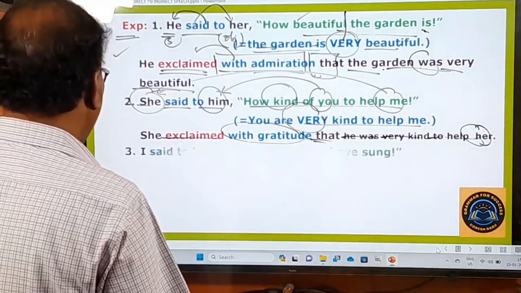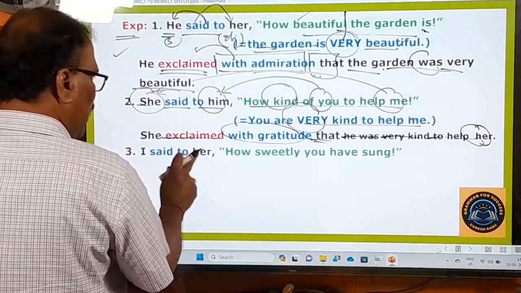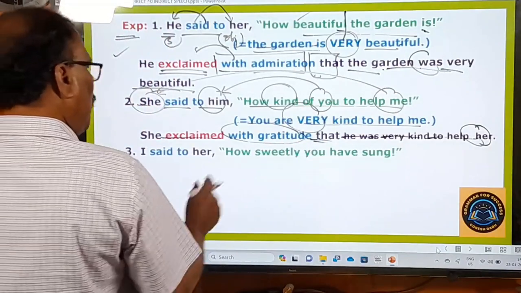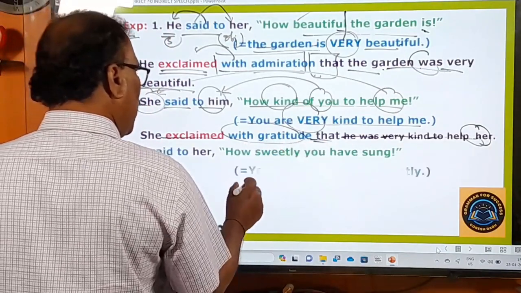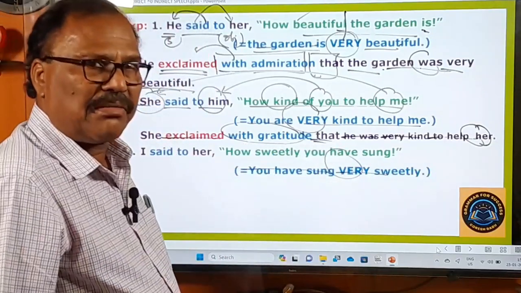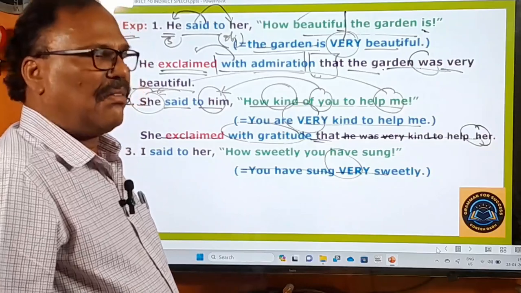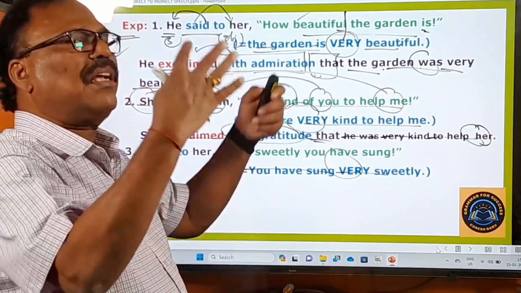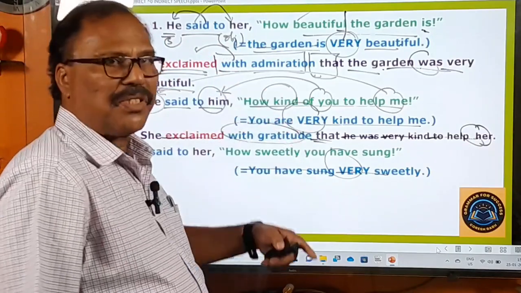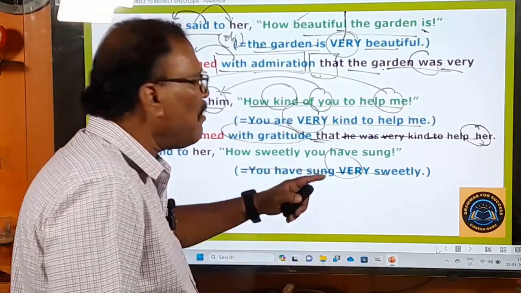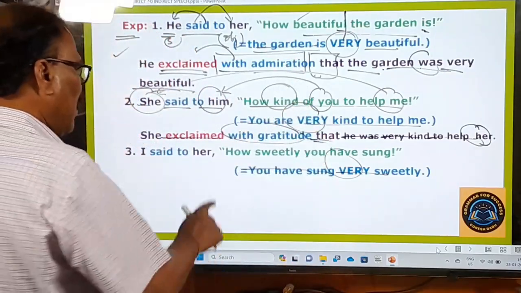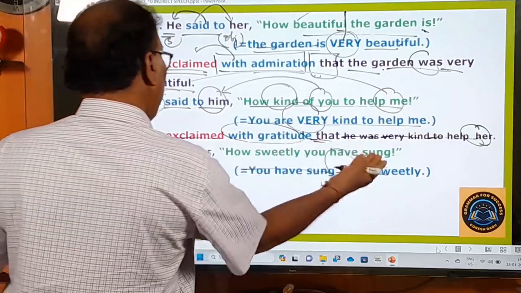Let us take up the third example. I said to her, "How sweetly you have sung!" So what is the right sentence of this? Here you see that you have sung very sweetly. If you sing only ordinarily sweetly, normally sweetly, that doesn't bring out an intense feeling from you. You don't say how sweetly you have sung. Since you have sung very sweetly, this kind of feeling has come out in my mind. That's why I said to her, how sweetly you have sung.